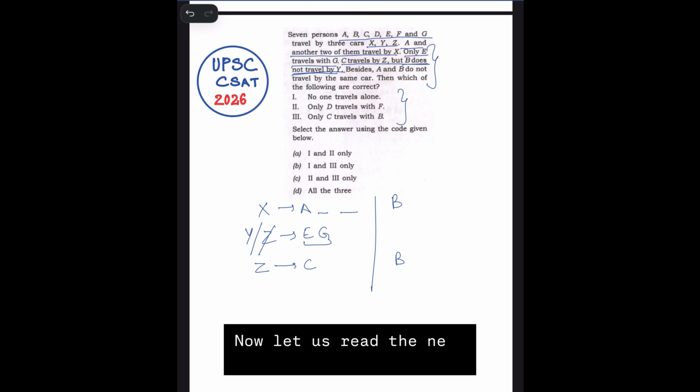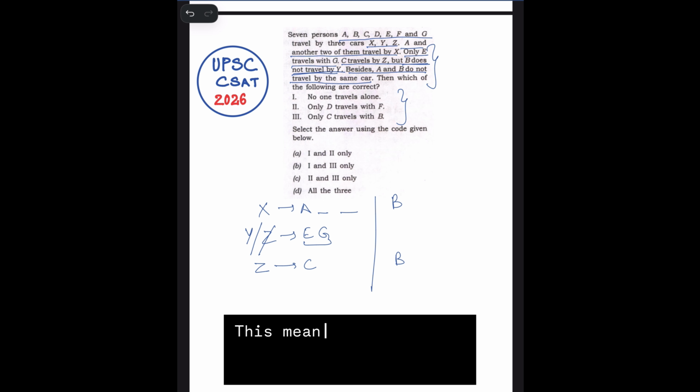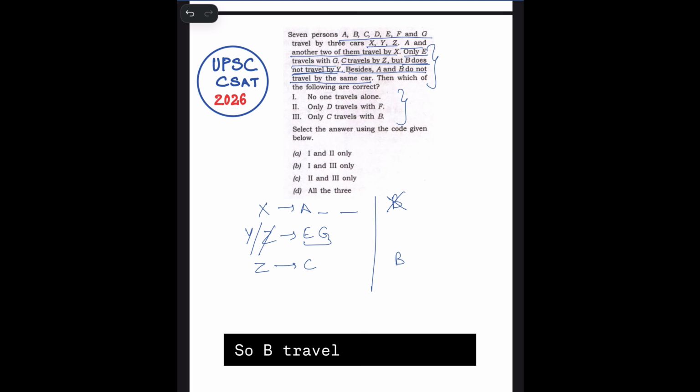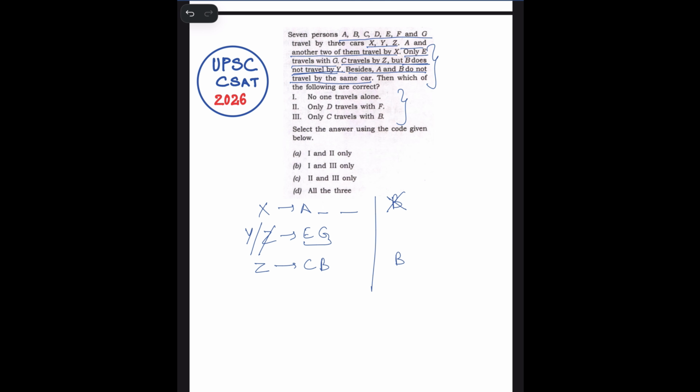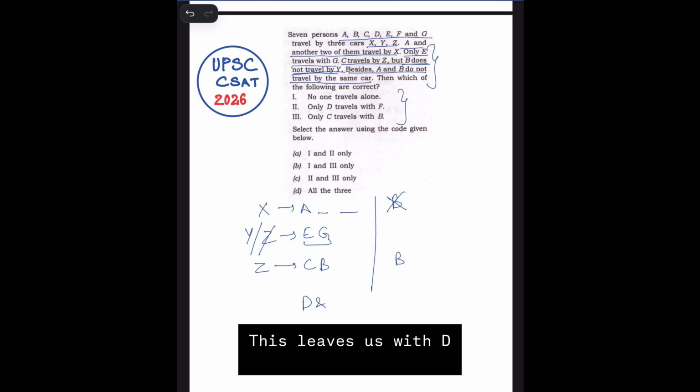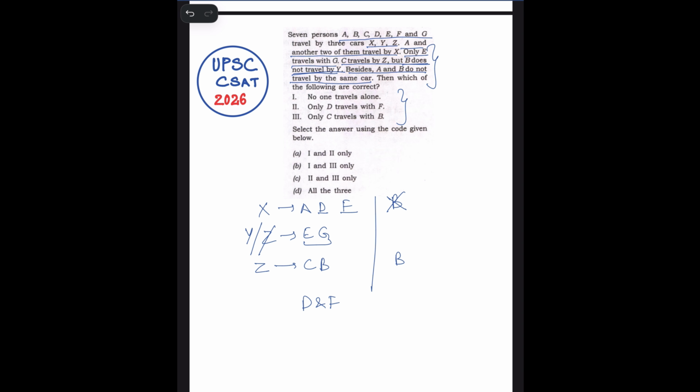Now let us read the next statement. Besides, A and B do not travel by the same car. This means that B cannot travel in X since A is traveling in X. So B travels in Z with C. This leaves us with D and F. So D and F travel with A in X. Now we have the arrangements.